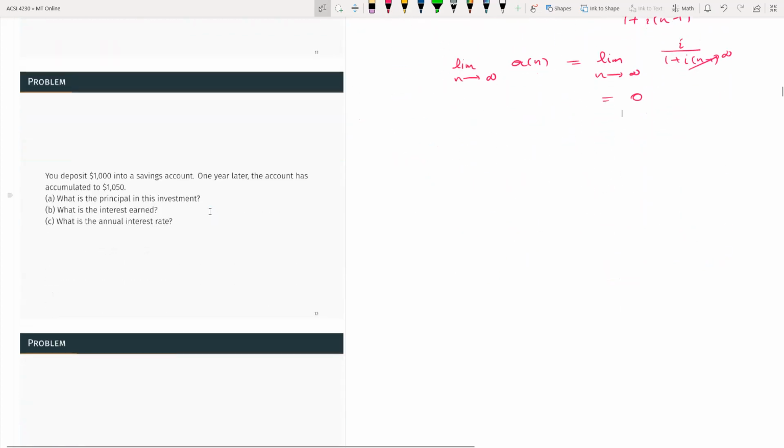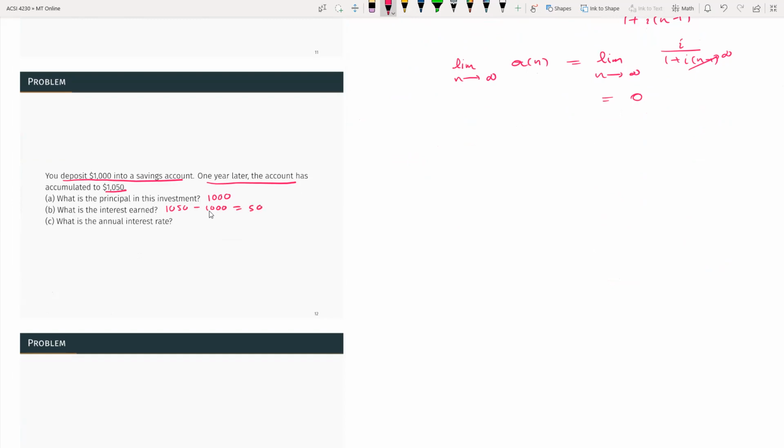So here you can find a problem. You have a deposit of 1,000 into a savings account. One year later, the account has 1,050. What is the principal? Of course, the initial amount is 1,000. What is the interest earned? The future minus present value is 1,050 minus 1,000. It is going to be 50.